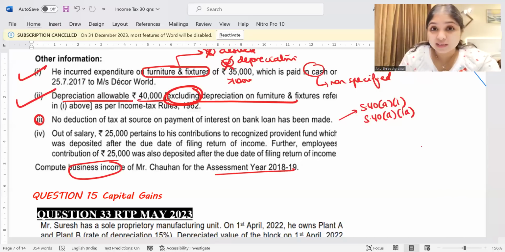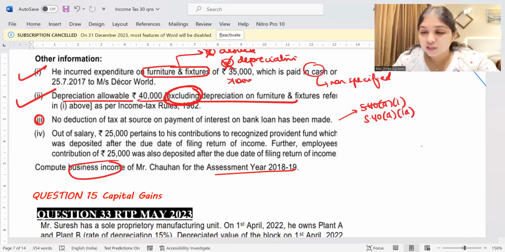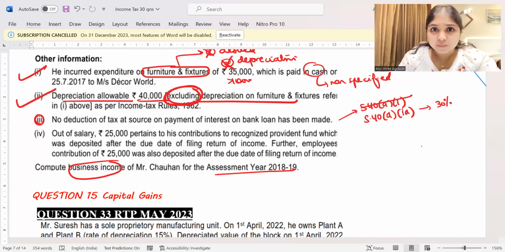Now here, does the question say that we are making the payment of interest outside India, or that we are making the payment to a non-resident? No. So therefore, it is not 40A1, it has to be 40A1A. Under 40A1A, how much do we disallow? 30% we disallow. But do you remember, I had told you yesterday that whenever you have this adjustment, do you blindly disallow? Just because TDS was not deducted, will you blindly disallow?